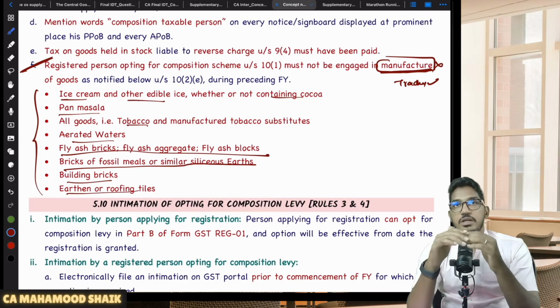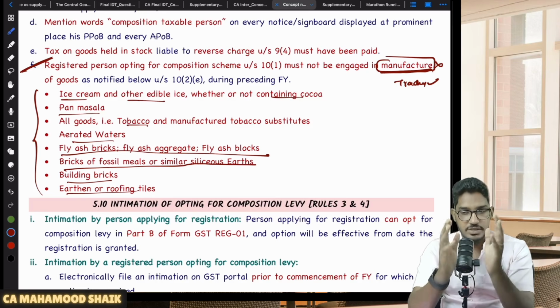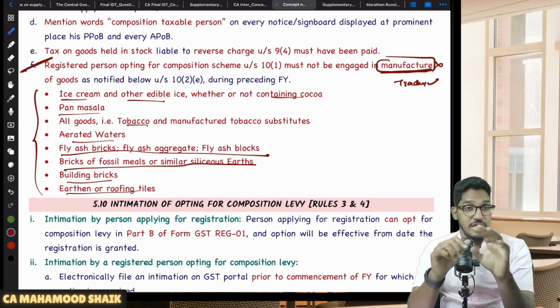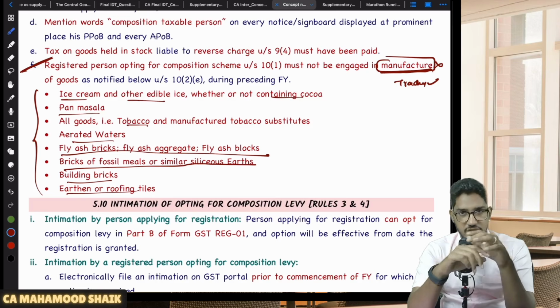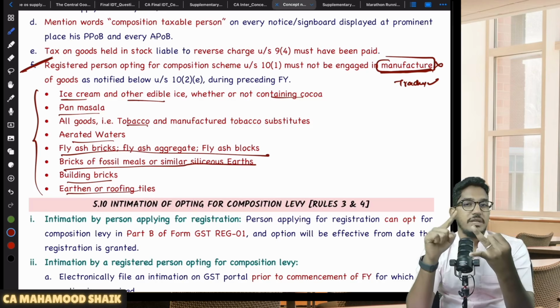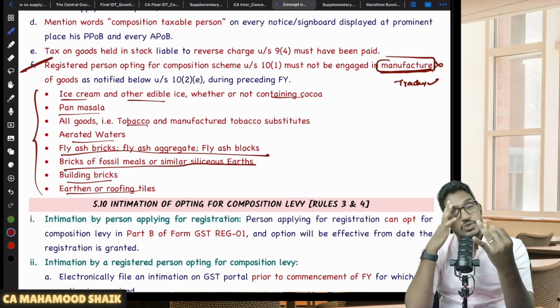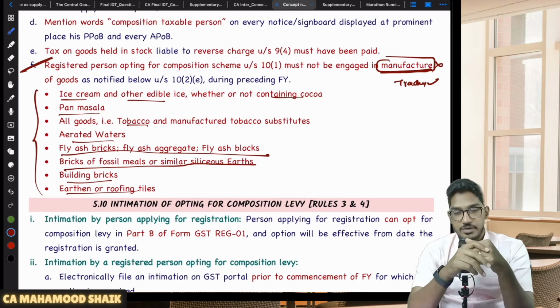So if you remember, I am connecting the dots here. Listen carefully. For checking the threshold limit, I gave you one chart. There I told that if you are not making taxable supply from the special category states, if you are engaged in only supply of goods, you can enjoy the enhanced threshold limit of 40. Yes or no?